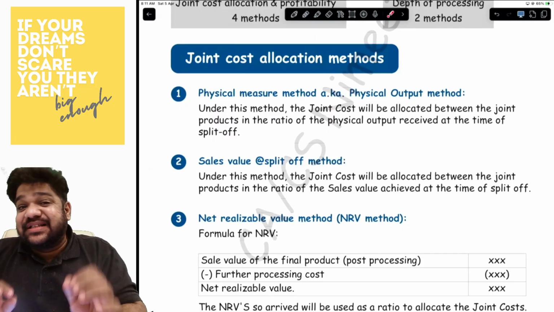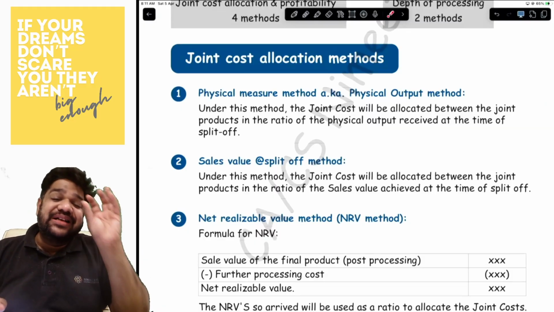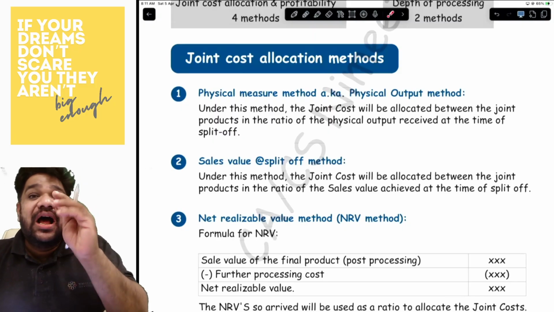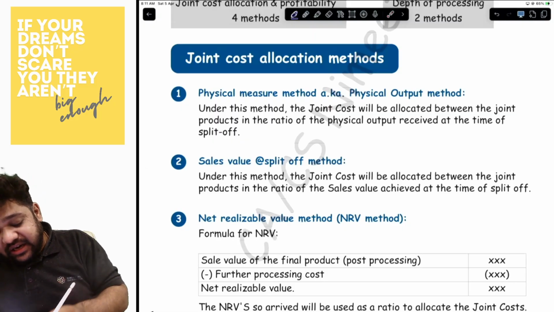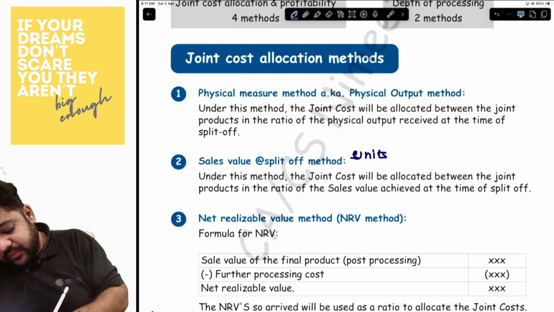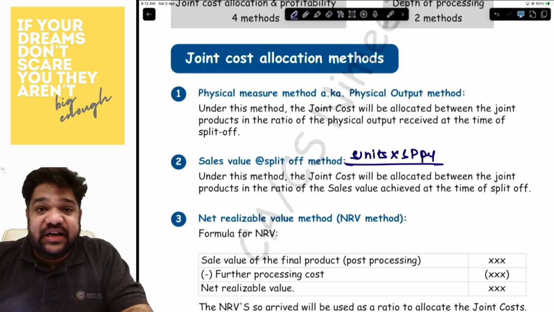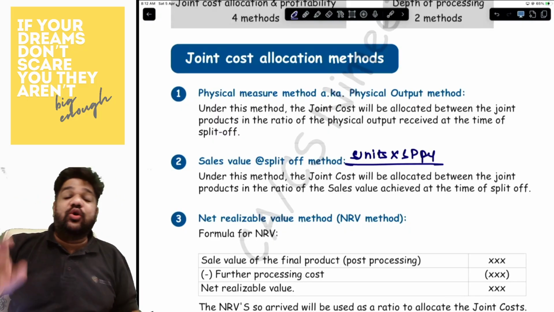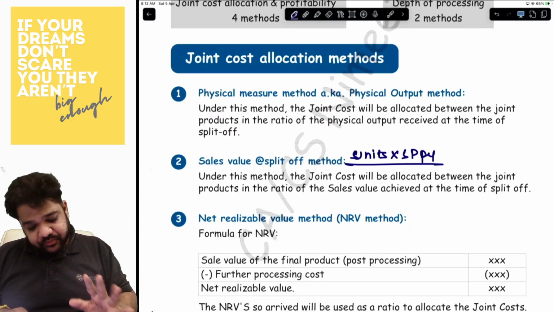The second method is sale value at split off. Under sale value at split off, whatever is the sales value at the split off is what you will use as a ratio to divide the cost. Sales value at split off will basically be whatever are the units into selling price per unit. That is basically your sale value at split off. Okay, that split off value is what you will take as a base to divide the joint cost.